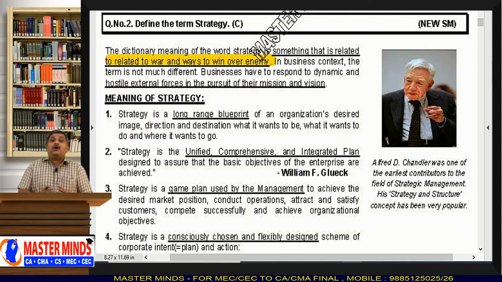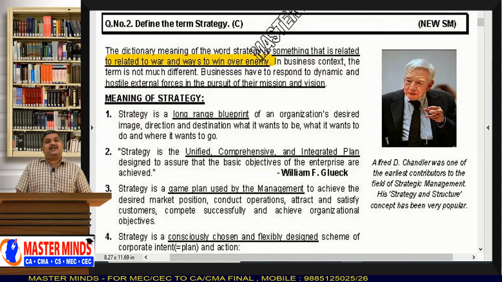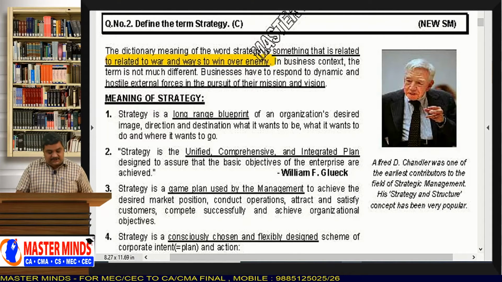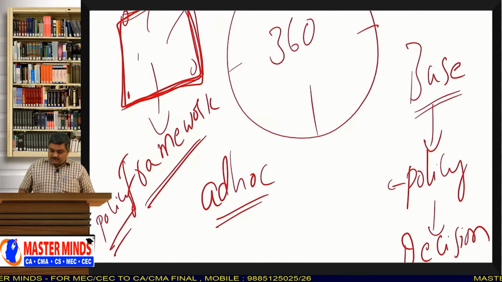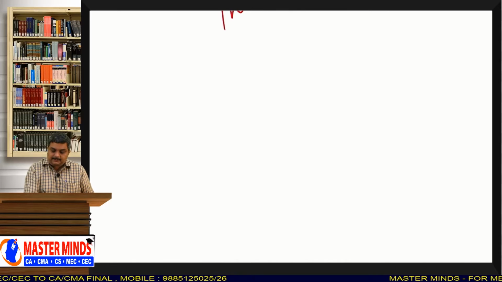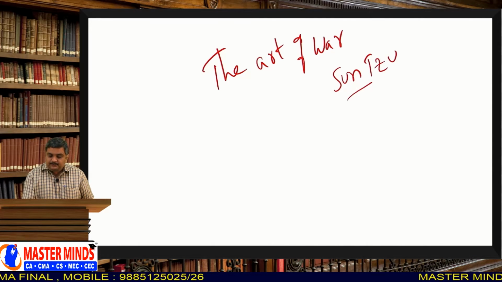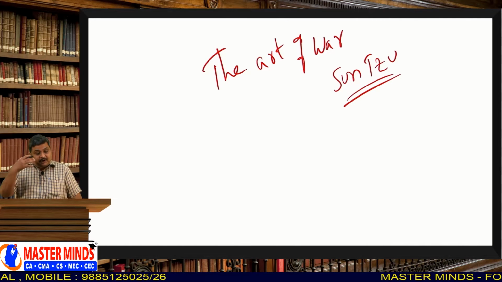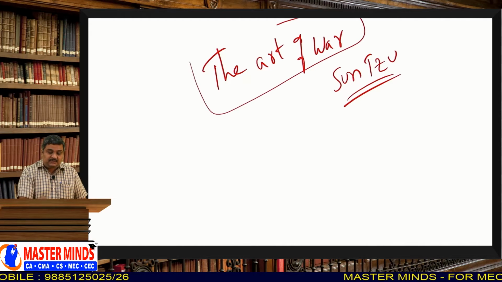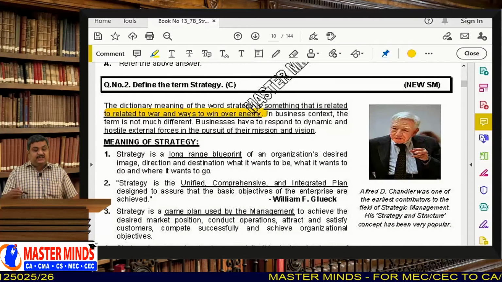They are war-related words. And you know, the basic textbook for strategic management is The Art of War, written by Sun Tzu. Today, all the business people follow the book called The Art of War, written by Sun Tzu, S-U-N-T-Z-U. So, this is the best textbook for strategy. So, strategy is a word related to war.